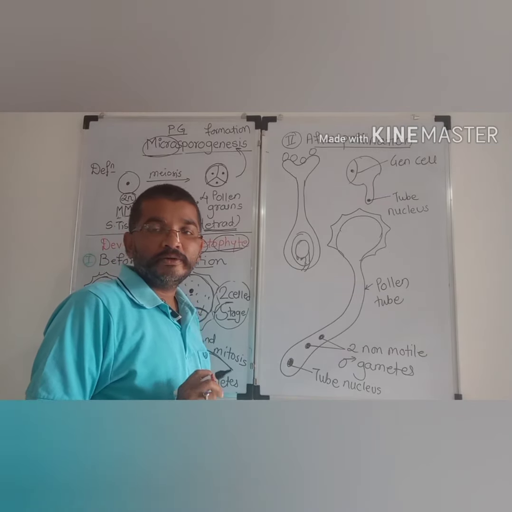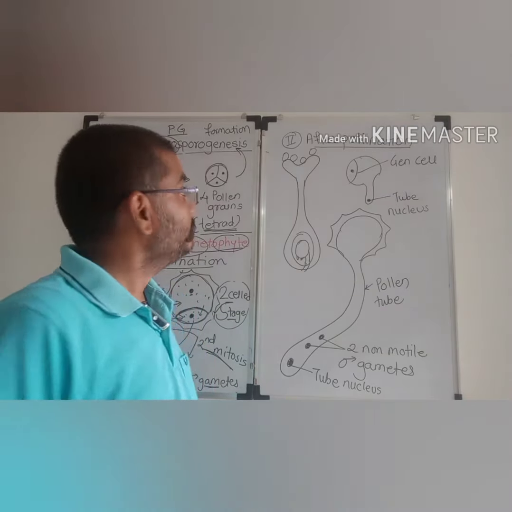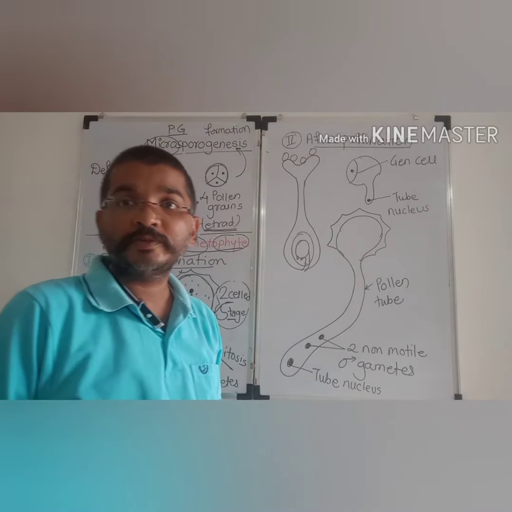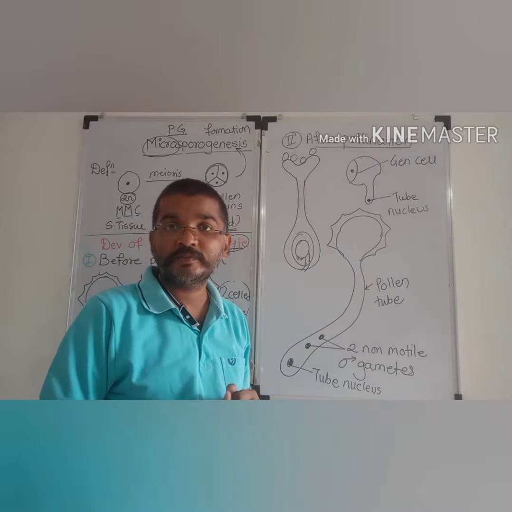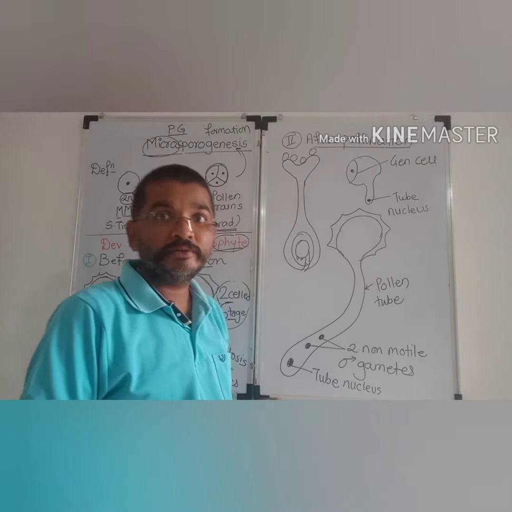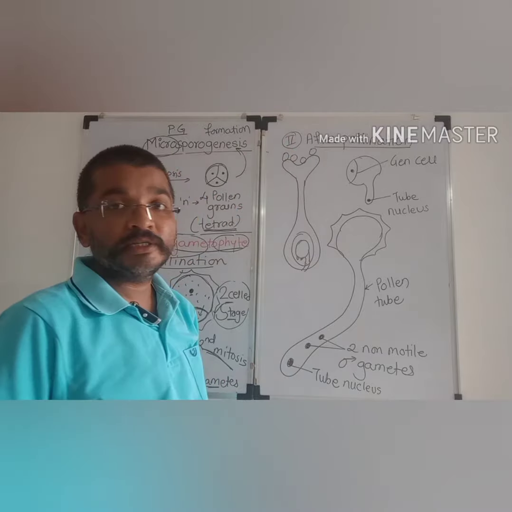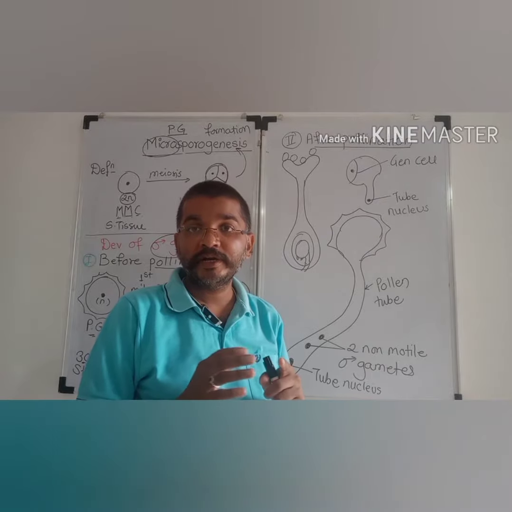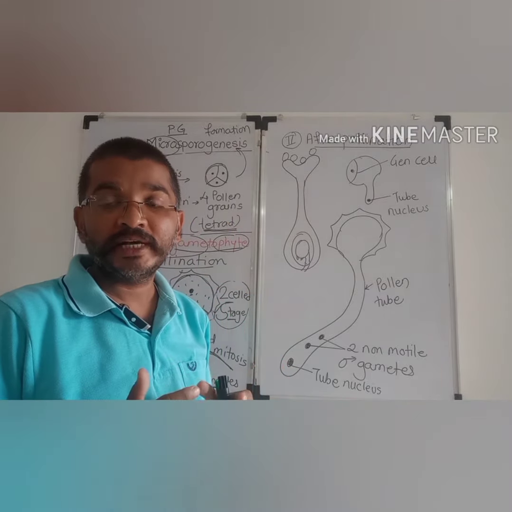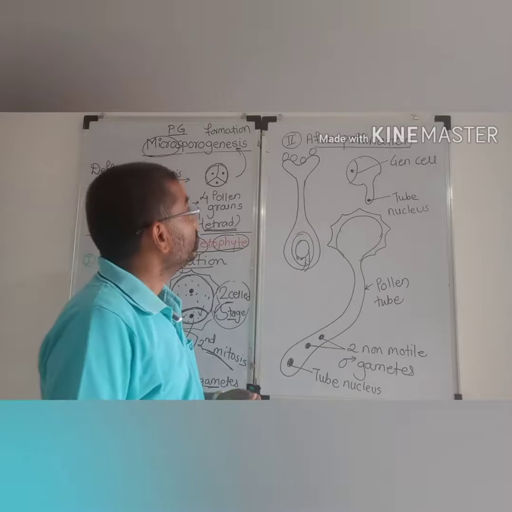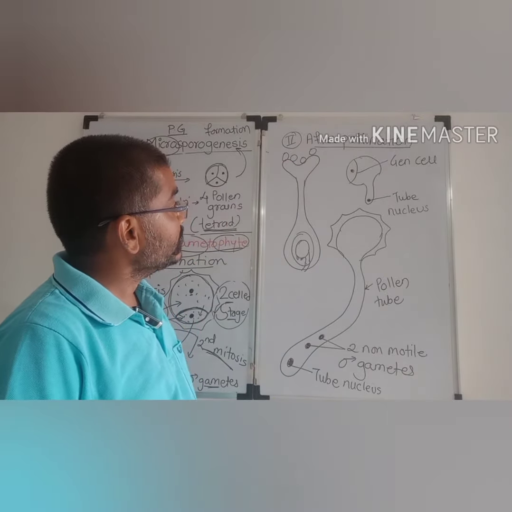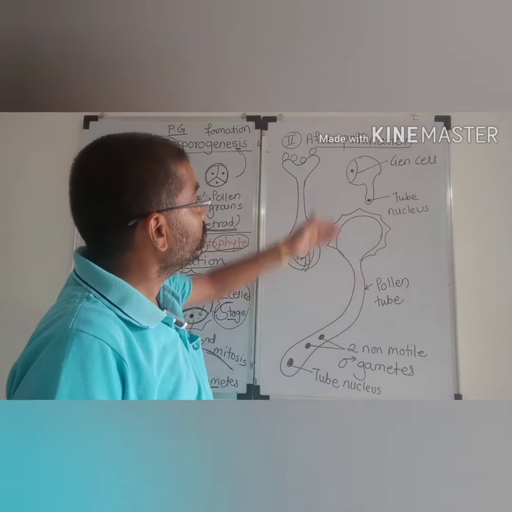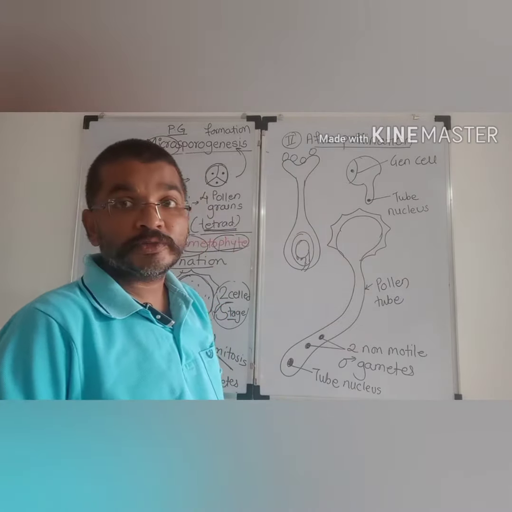Now the second part of development of the male gametophyte in angiosperms, that is, after pollination. First of all, pollination: the process of transfer of pollen grain from anther to stigma is called pollination. After pollination, when the pollen grain is deposited on the surface of the stigma, it starts germinating. The stigma provides favorable conditions for the growth, development and germination of the pollen grain. The pollen grain starts absorbing the sugary substance from the surface of the stigma, and therefore due to continuous endosmosis,